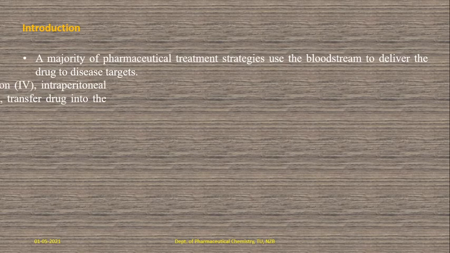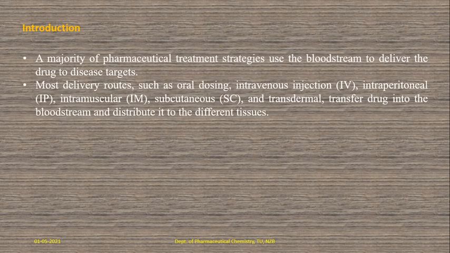Then after that, what are the most delivery routes in the pharmaceutical treatment strategies for disease targets?